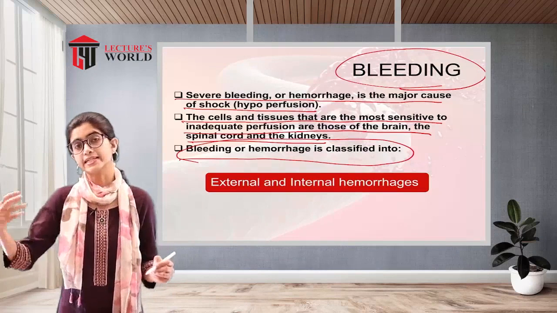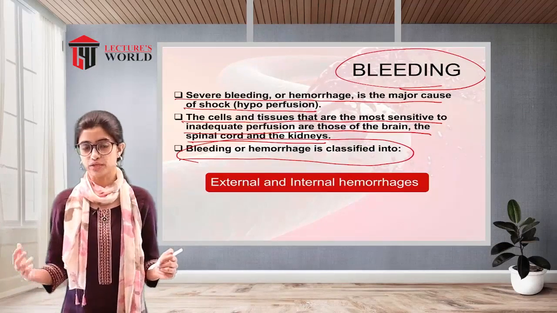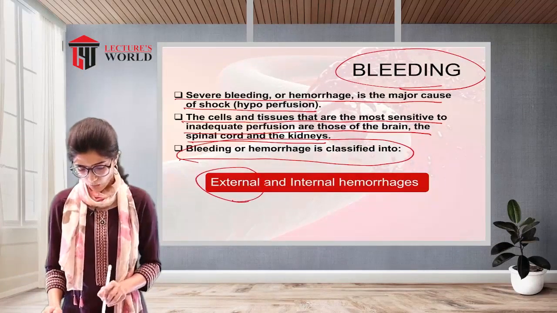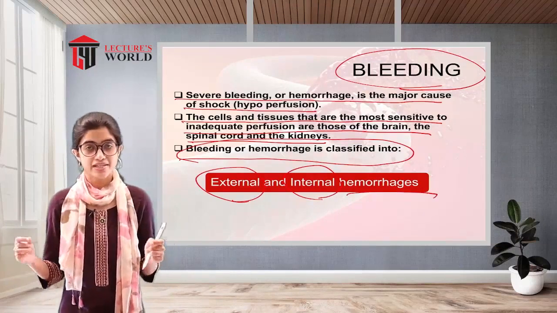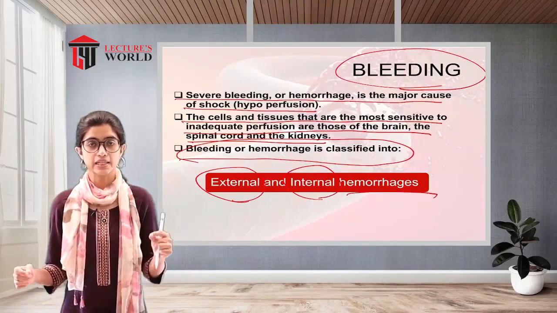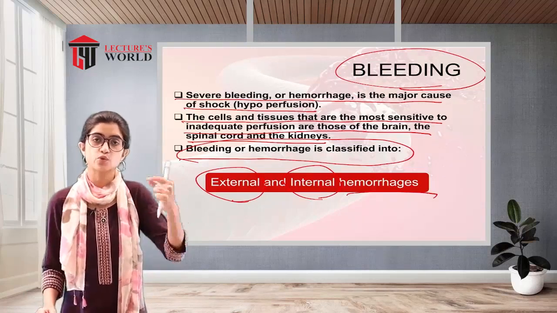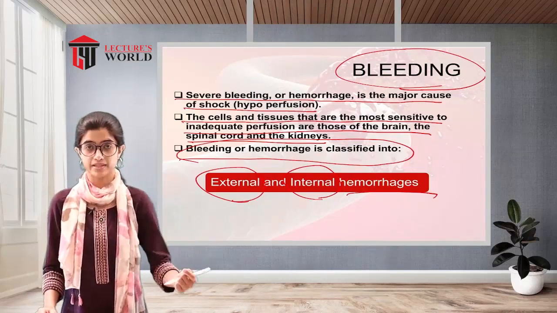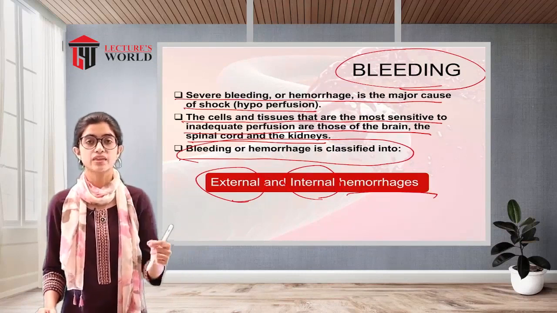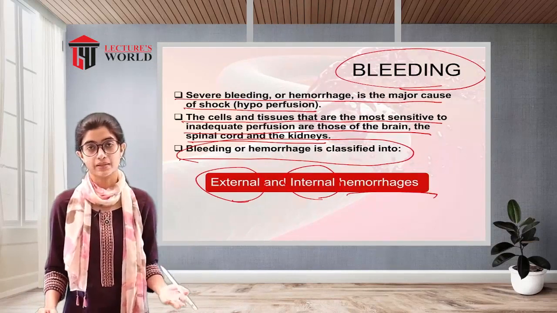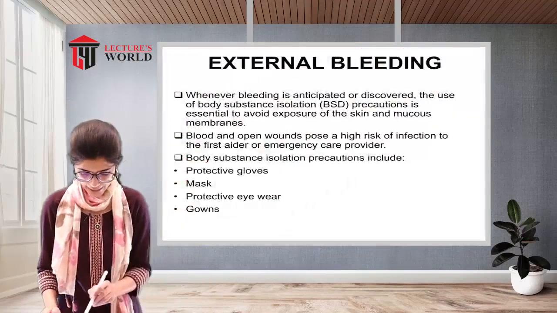Bleeding or hemorrhage can be classified in two. Now when we are discussing bleeding or hemorrhage, it can be of two types. It can be either an external or an internal hemorrhage. The name itself suggests the meaning. External indicates outwardly, outside of the body, on the outer part of the body. Internally means within the body, a bleeding is happening. Let us see external bleeding.